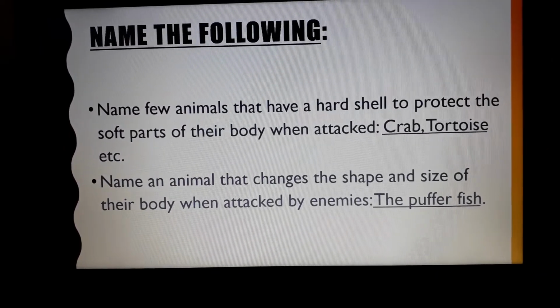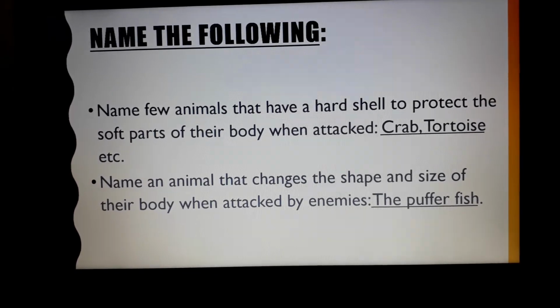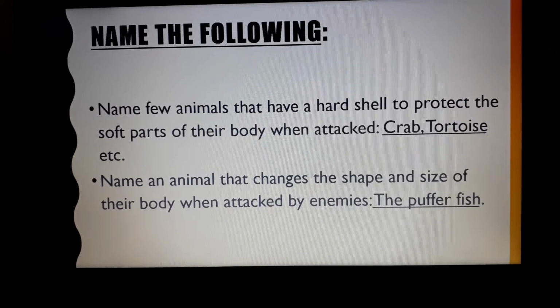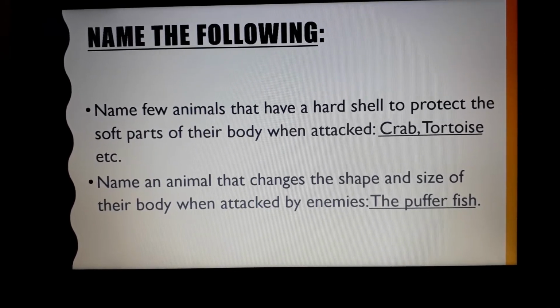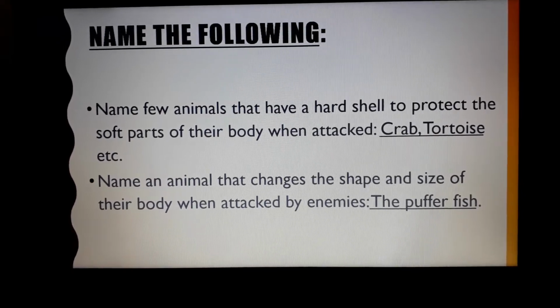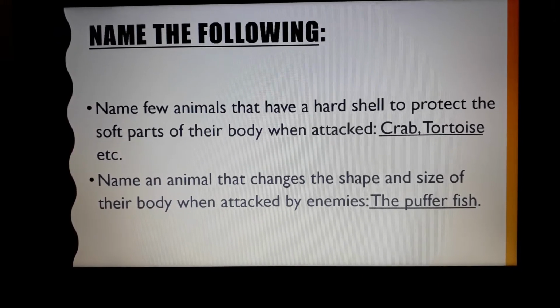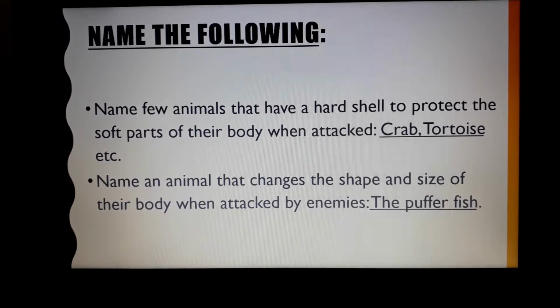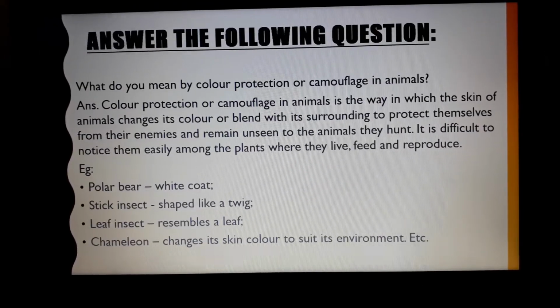Name the following. Name few animals that have a hard shell to protect the soft part of their body when attacked. Examples are crab, tortoise, etc. Name an animal that changes the shape and size of its body when attacked by enemies. It is the puffer fish.